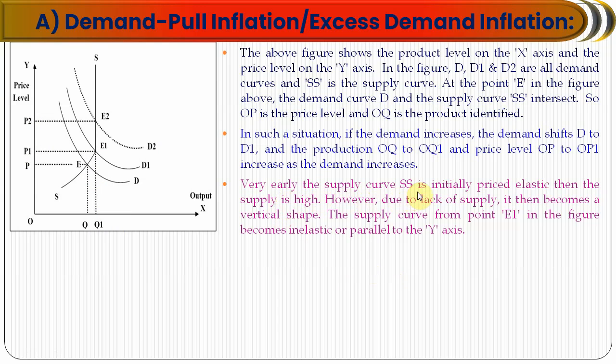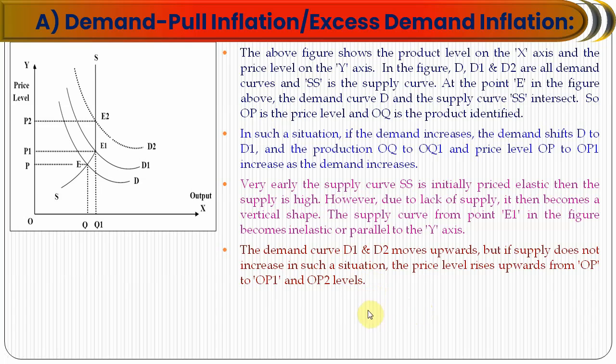Early on, the supply curve SS is price elastic, so supply is high. However, due to the lack of elasticity, it then becomes vertical. The supply curve at point E1 in the figure becomes inelastic and parallel to the y-axis. So the demand curve changes, D1 to D2 moving upward, but supply does not change.